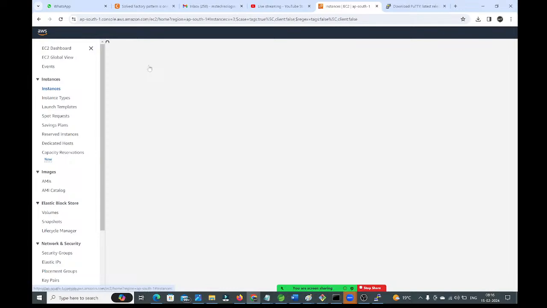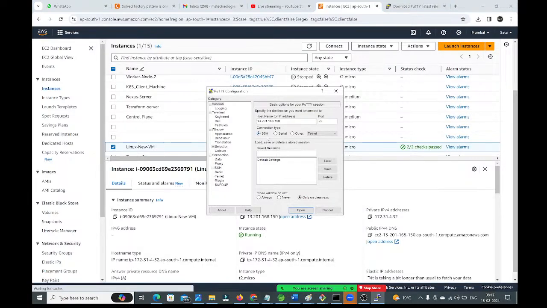And you are going to connect as SSH. So the SSH port number is 22. By default, SSH is running on port 22, so keep that as it is, guys. And here the connection type is also SSH. By default the connection type SSH is selected and port 22 is there. Keep these two things as they are. Here you need to give only the public IP address of your virtual machine.